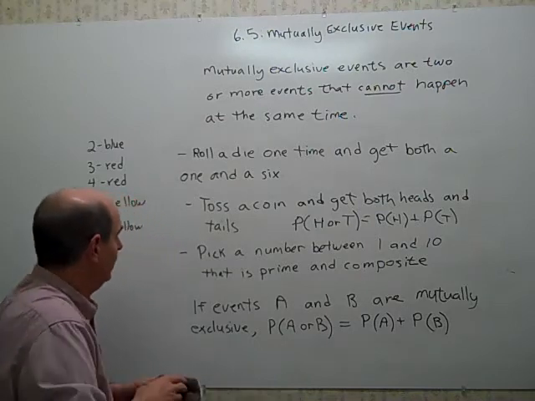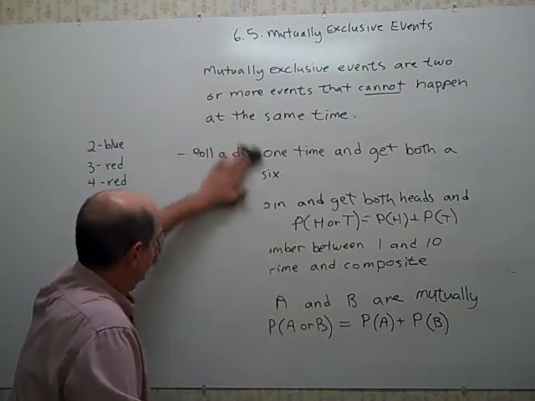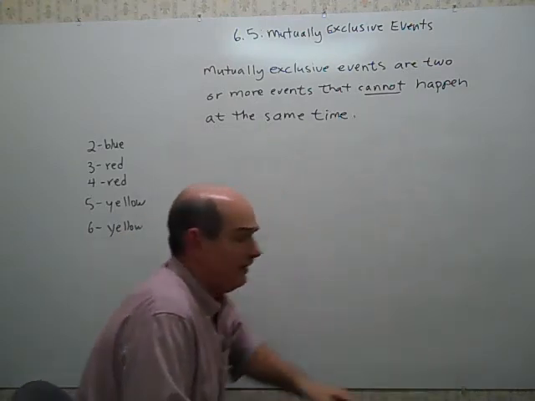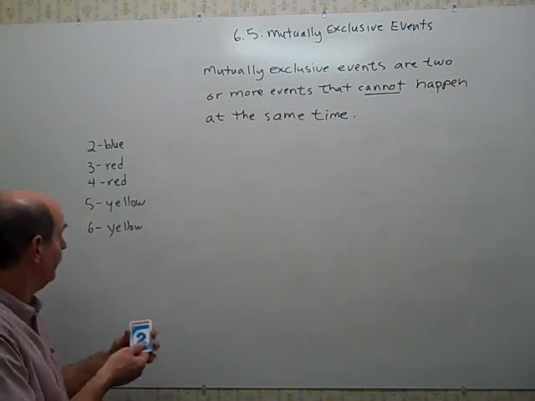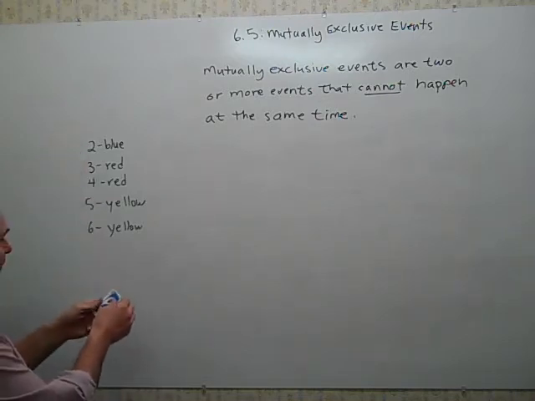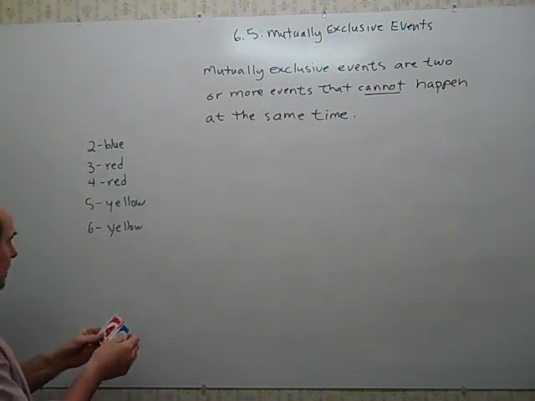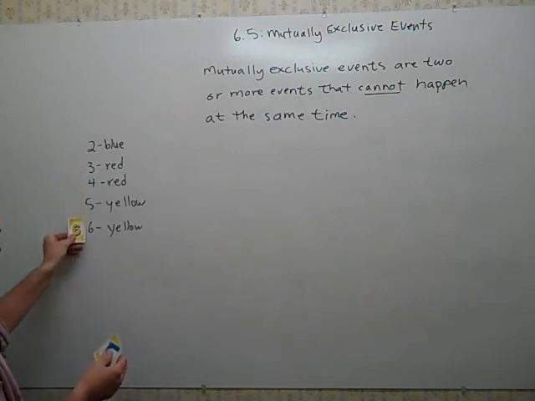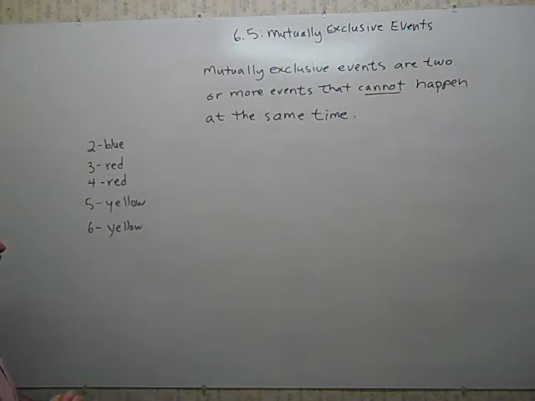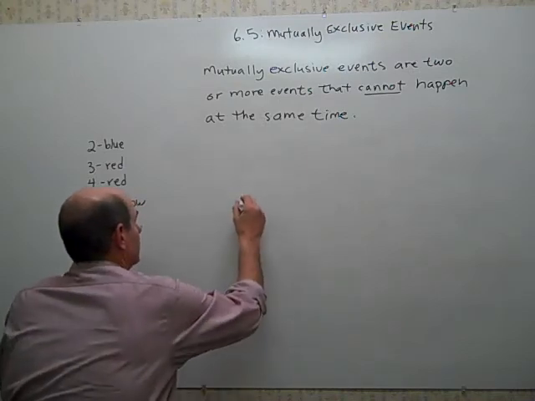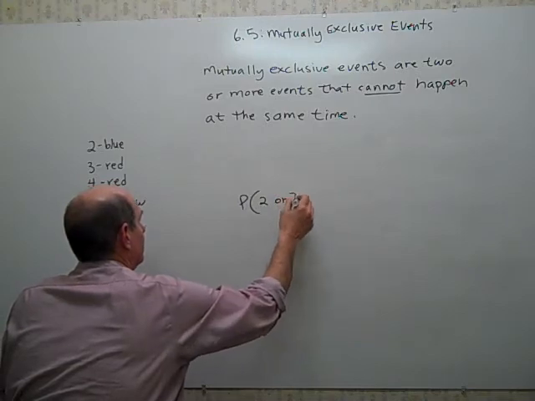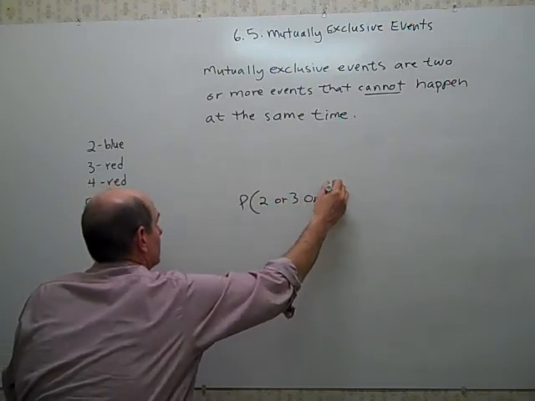Then I want to do a couple of experiments with cards. And I have some Uno cards here. I have a blue 2, and a red 3, and a red 4, a yellow 5, and a yellow 6. So I could pose different kinds of problems. What's the probability that I get a 2, or a 3, or a 4?